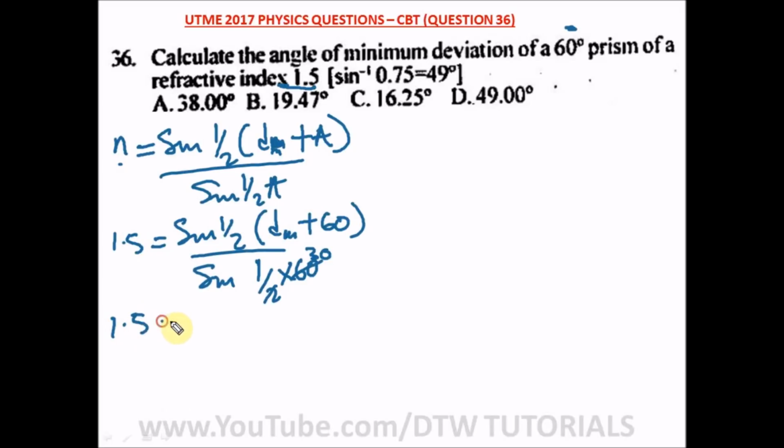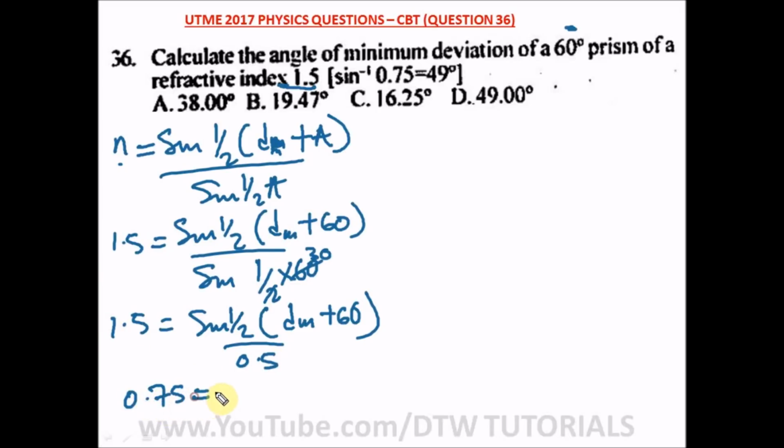So we have 1.5 equal to sine 1 over 2 bracket Dm plus 60 over 0.5. When we cross multiply, 1.5 times 0.5, you have 0.75 equal to sine 1 over 2 bracket Dm plus 60.